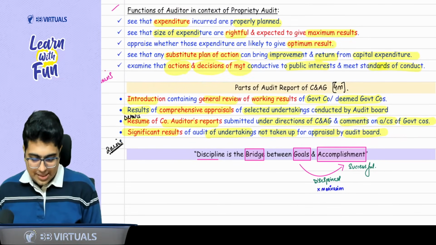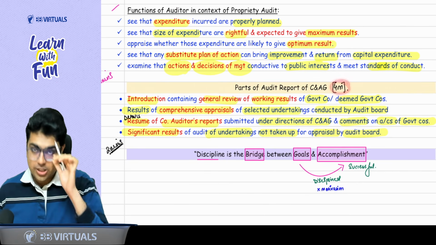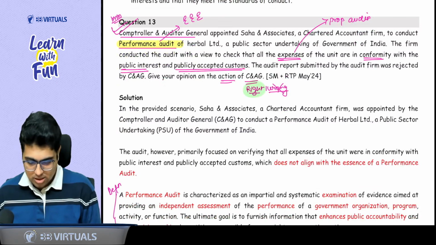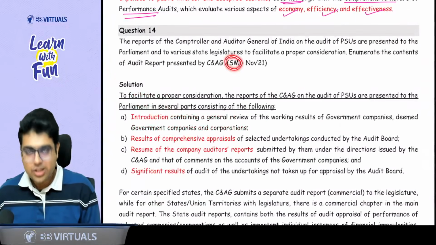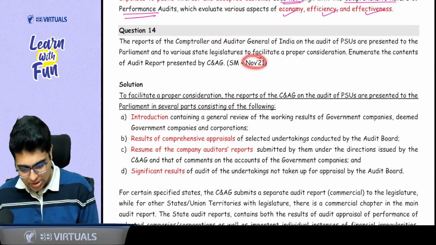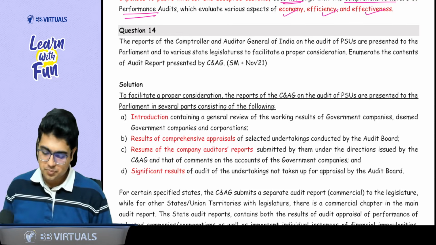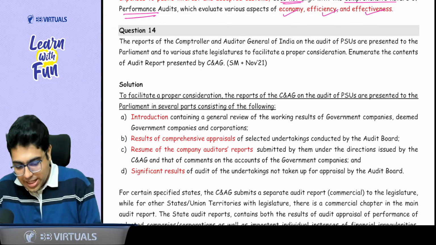Second last topic says parts of audit report of CNAG. A 4 marker question can be asked. If you see your question bank, this is the question. Study material, the same question is there. And the same question was asked in the main exam of November 21. Again, I think for just 4 marks. So 4 points need to be covered in the CNAG report. So sir, what are these 4 points?